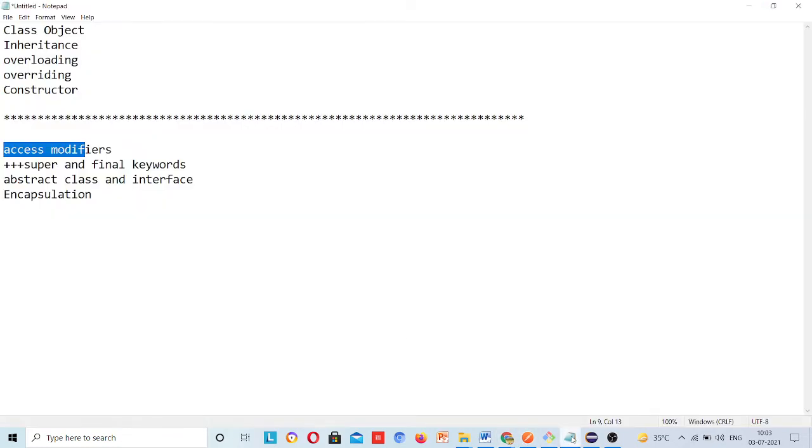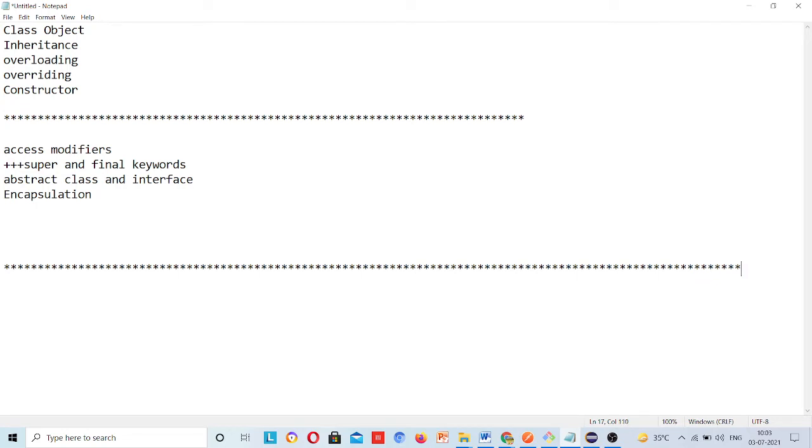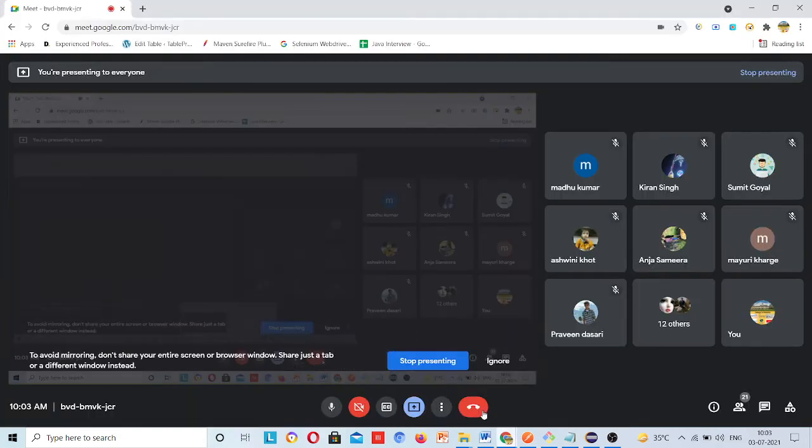Okay. So let's try to understand what is the class. Can anybody tell me what is the class, what is the object? This is very basic. Anybody can unmute yourself and tell me. No one.